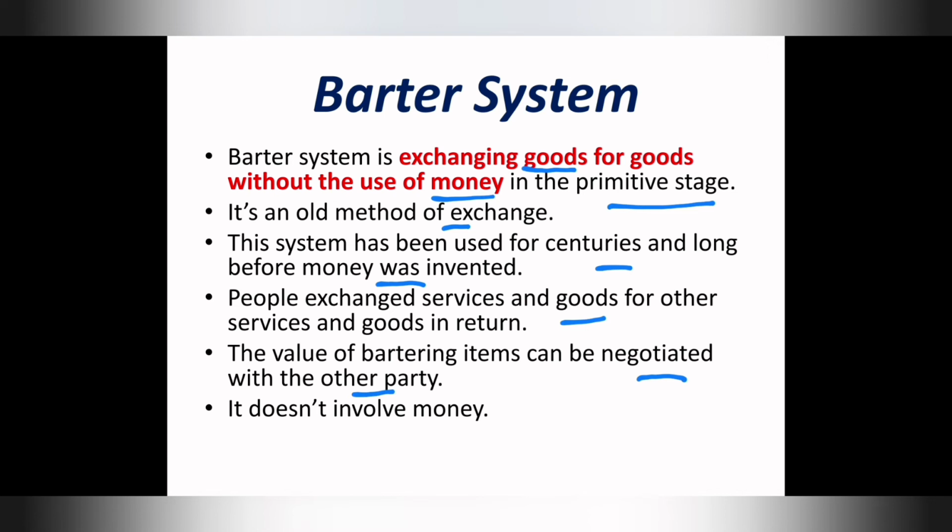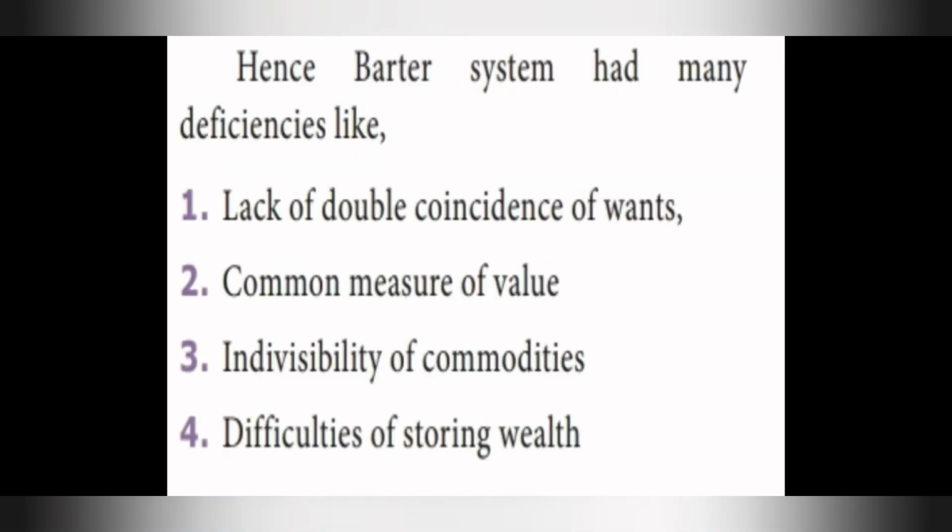What is bartering? Giving goods for goods. So they will be negotiating. What is negotiating? Pesi eduthukaradhu, as we say in Tamil. I'll give this, you give this to me. This is bartering. It doesn't involve money at all. Instead they give one thing and get another thing. Got it? Okay.